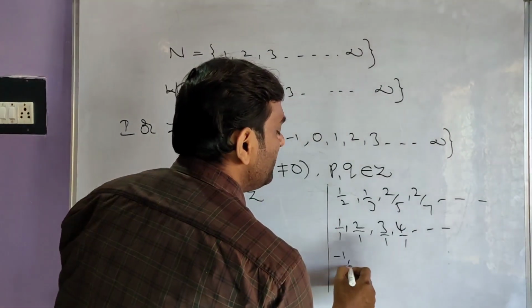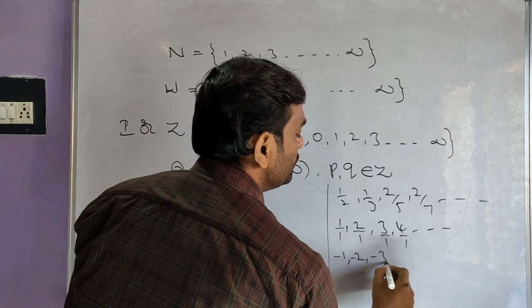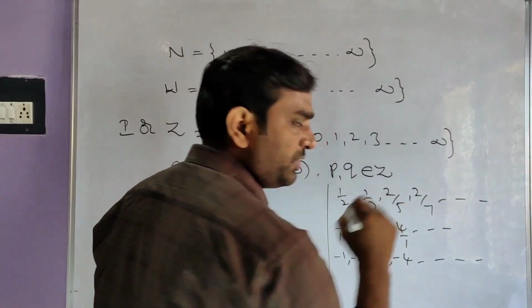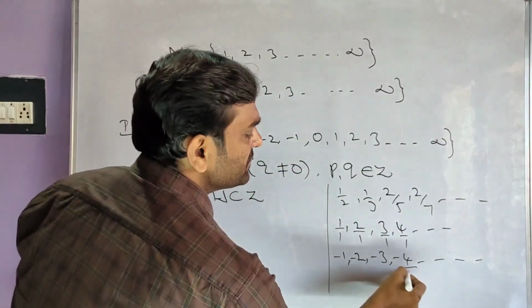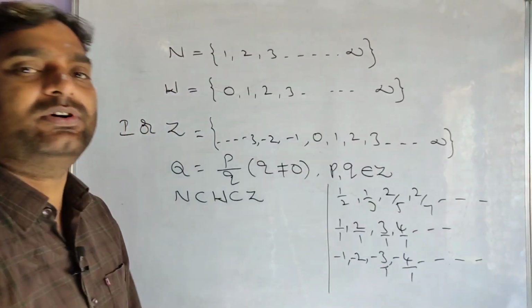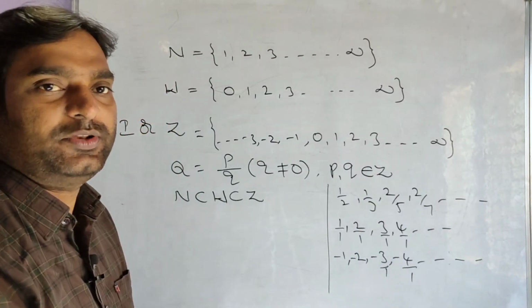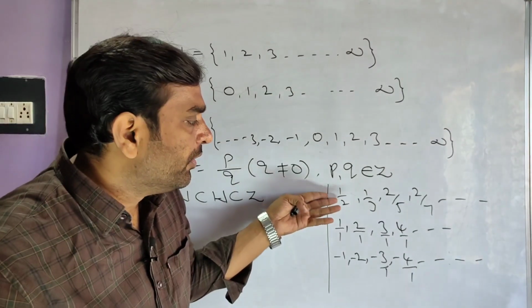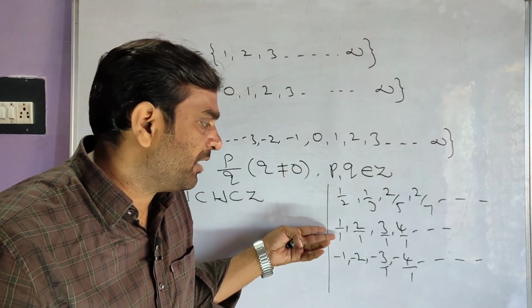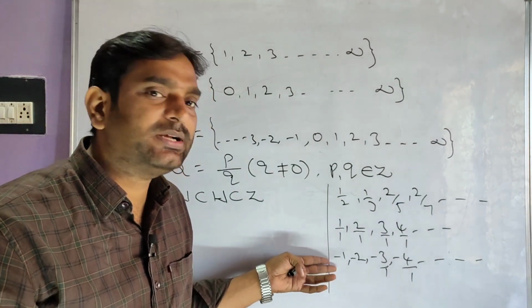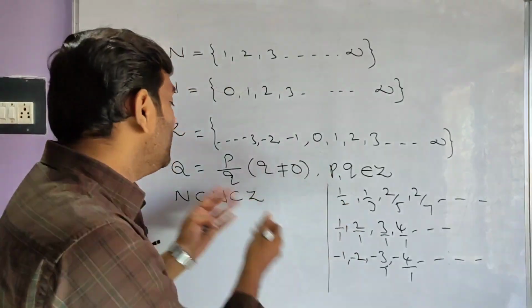And what about negative numbers? Minus 1, minus 2, minus 3, minus 4. Negative numbers are also rational numbers. Because these also can be written as minus 3 by 1, minus 4 by 1, minus 2 by 1 and so on. Observe that these fractions, positive numbers, negative numbers, all are rational numbers.